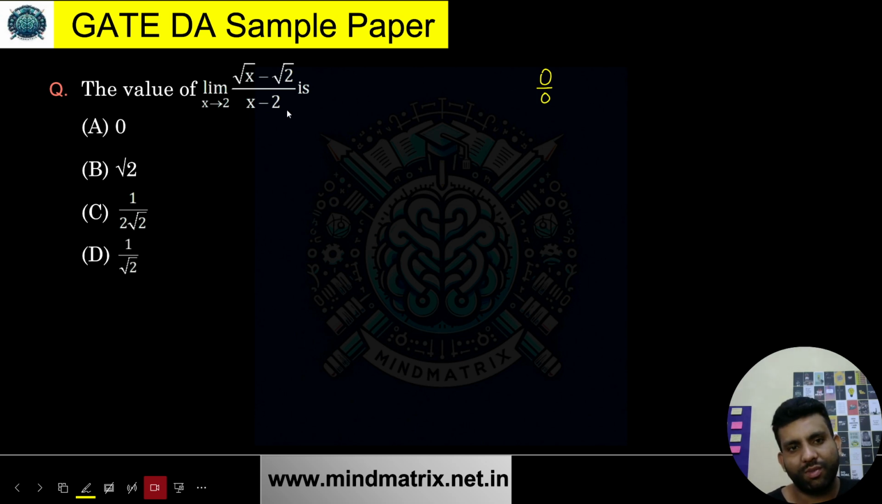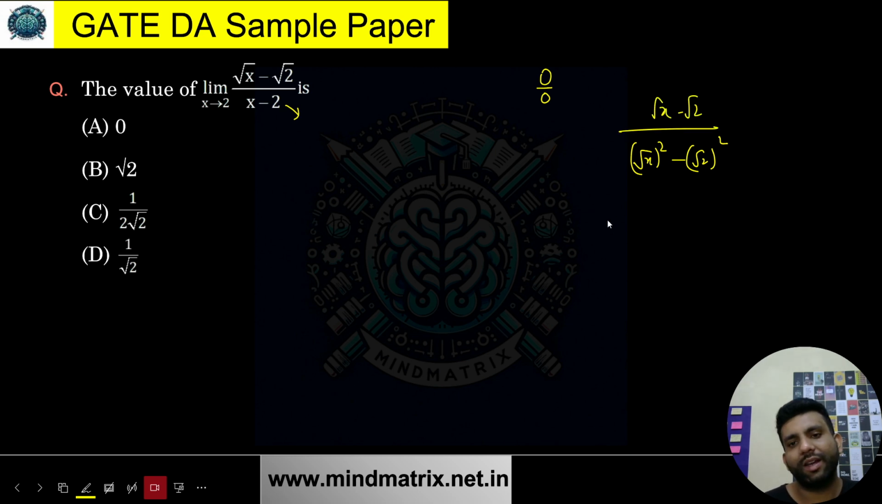See, I can just change it. I can change this to root x square minus root 2 square. Yes or no? I can do that. The denominator x can be written as root x square and 2 can be written as root 2 square. Yes or no?